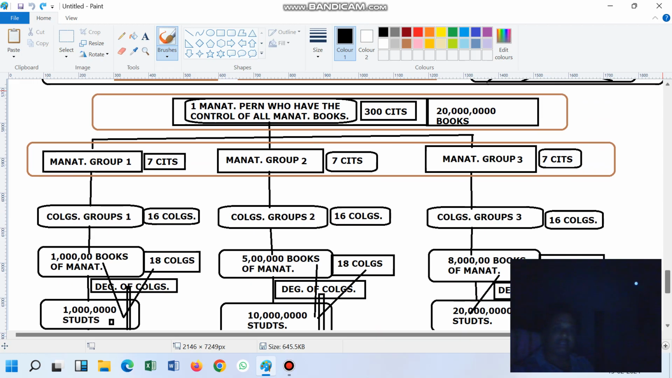College, who creates the groups, that is the top level. He is the management guru. He manages everything. That is also a very dangerous level. He has control of 300 cities, so you can just imagine.